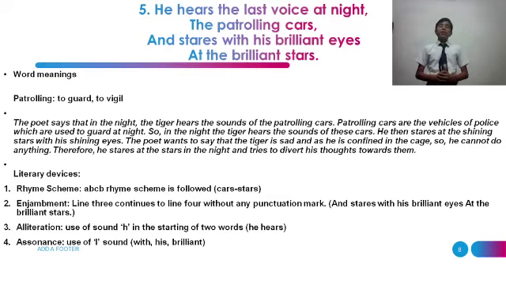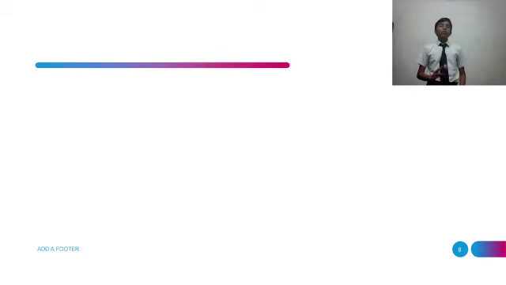Literary devices. Rhyme scheme is A, B, C, D. Enjambment is used because the line continues without punctuation mark. Alliteration is used because there is a repetition of the h sound in he and his. Assonance is used because there is a use of the i sound with his. Now the summary of the poem.